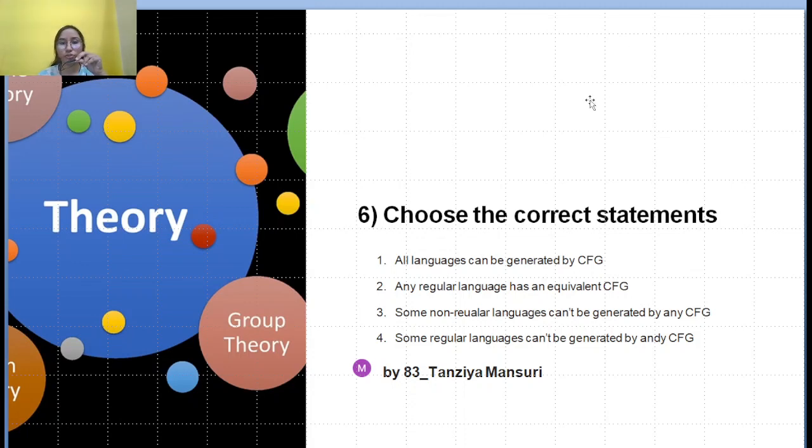Okay, now we are going to solve another question, that is question number 6. What does this question say? It says that choose the correct statements given below in the options.